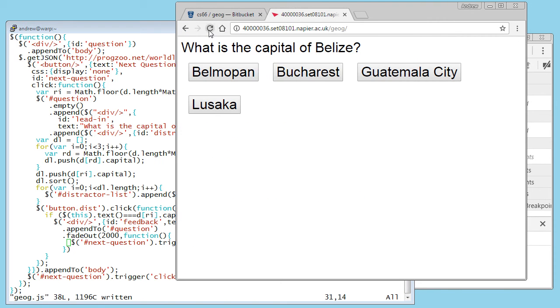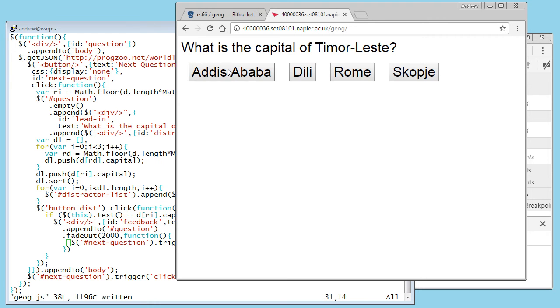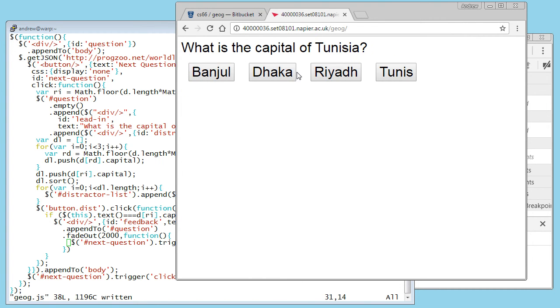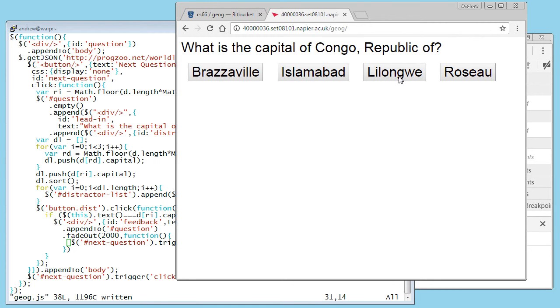Reload. Okay, get it wrong, get it wrong. Oh, no, got it right that time. That was well done. It fades out and the next one comes in. So Tunisia is Tunis. I click on this, the message will show up, and the message fades out and the question disappears. Actually, I could fade the whole question, couldn't I? No, I'm not going to do that.